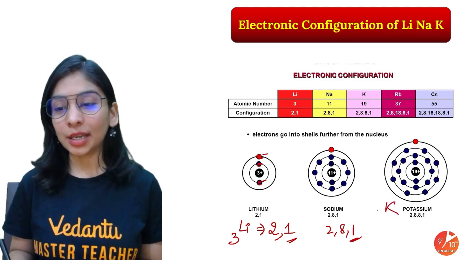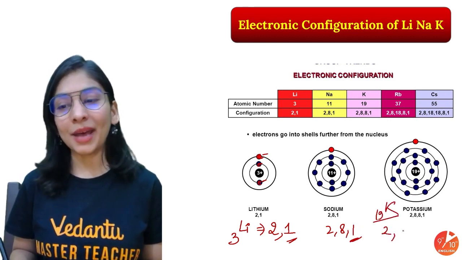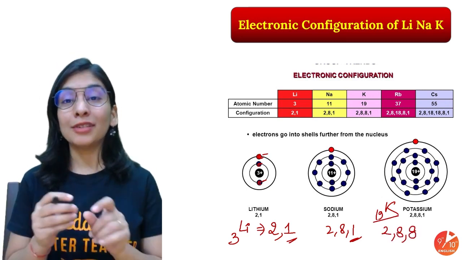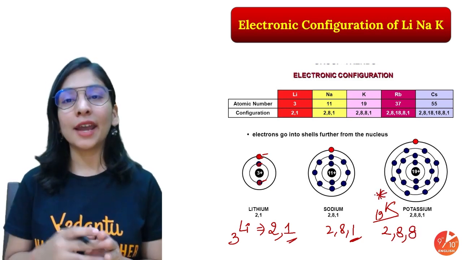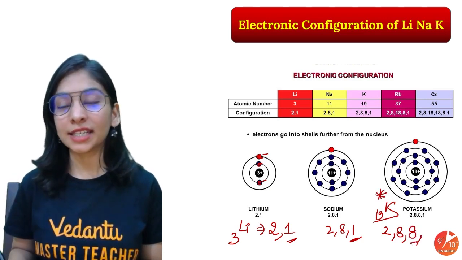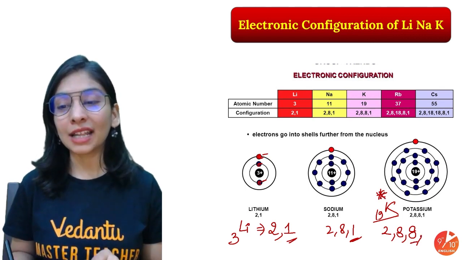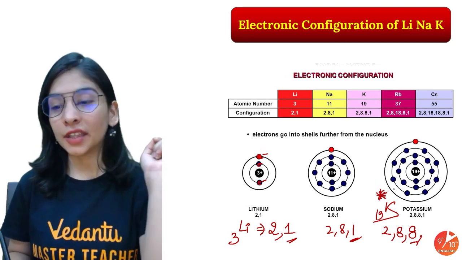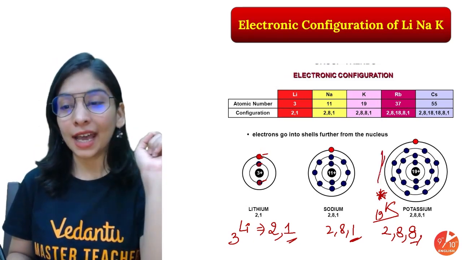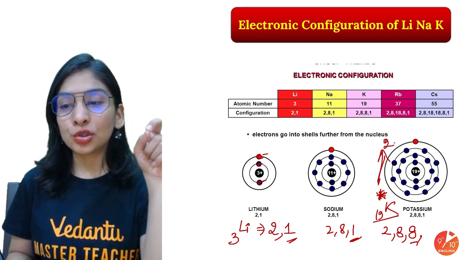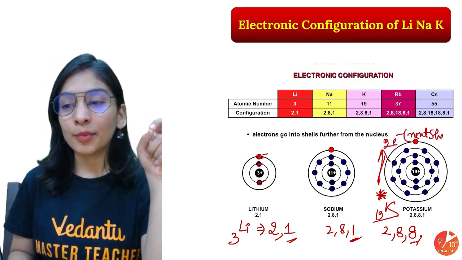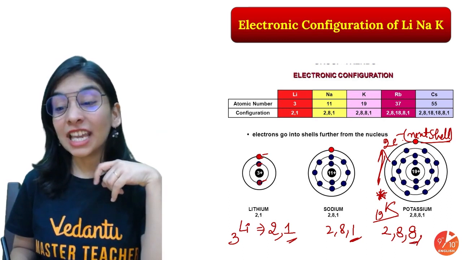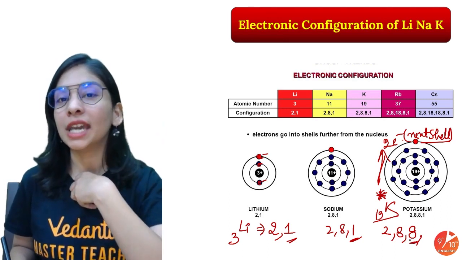If I talk about potassium, atomic number 19, first shell capacity 2, second 8, third 18. But as I told you, look at it as a special case, a star mark. Their octet must be completed. So as soon as you put 8 electrons, and they have a special requirement, that's why I marked a star: when you start filling electrons in the third shell, please remember you can put 2 electrons in the next shell, because the third shell will say that I am achieving stability with 8 electrons.